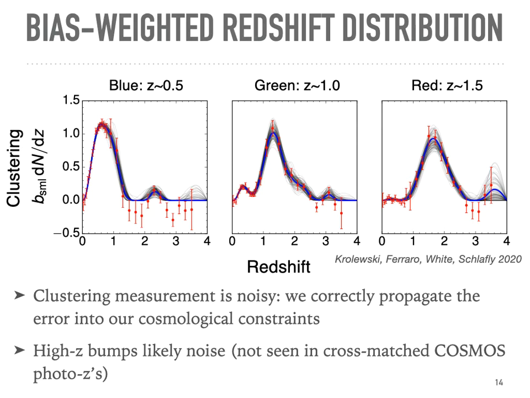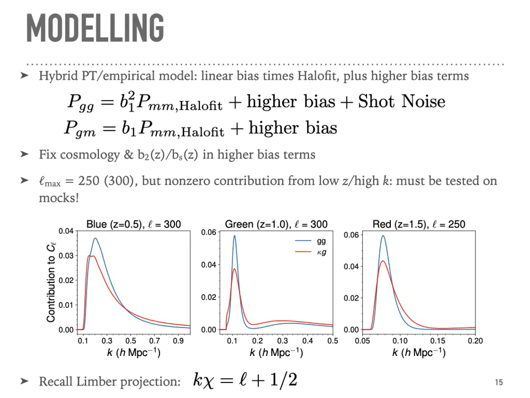But of course, there's also uncertainty in that redshift distribution. And so I've also shown a number of different samples from the redshift distribution in the light gray lines. And later in our cosmological analysis, I'll tell you how we propagate this uncertainty. And I also want to point out that you see a few high redshift bumps, but we think those are likely noise. They're not seen in the cross-matched COSMOS photometric redshifts.